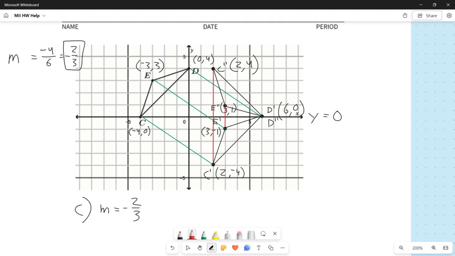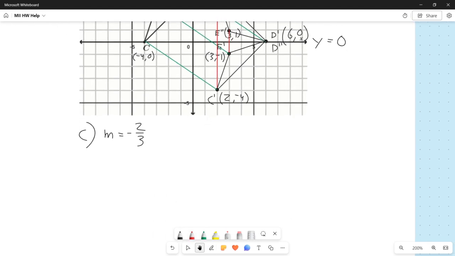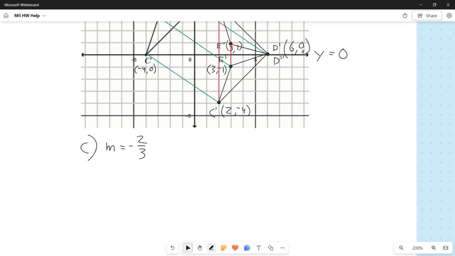Now, the question said, why don't you need to draw D prime, D double prime? So we have to answer that. So part D here, the reason why we don't need to draw D prime, D double prime, is that D prime and D double prime coincide.